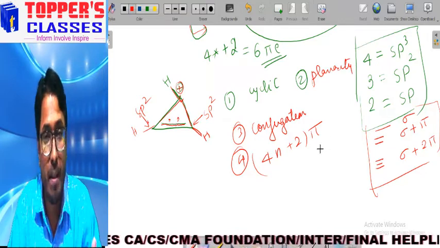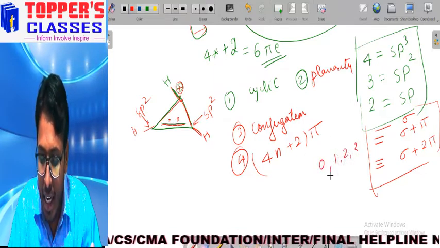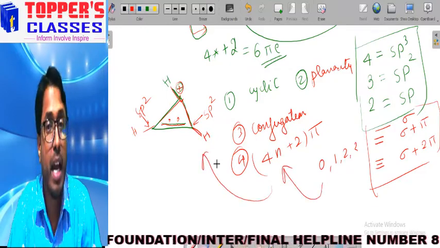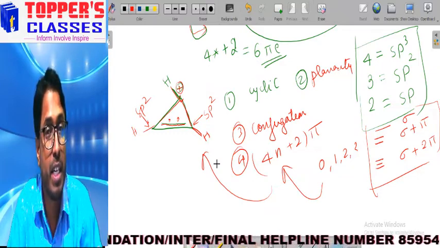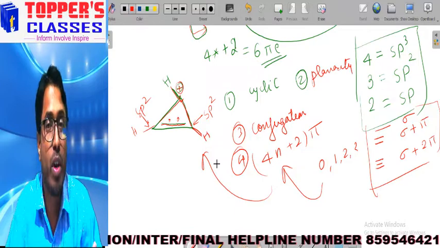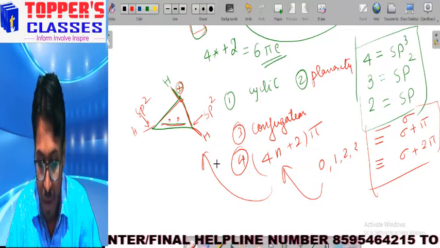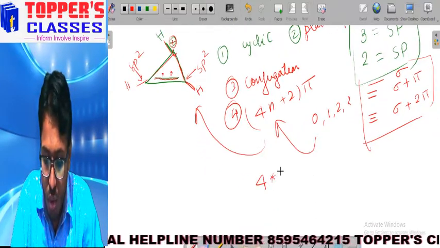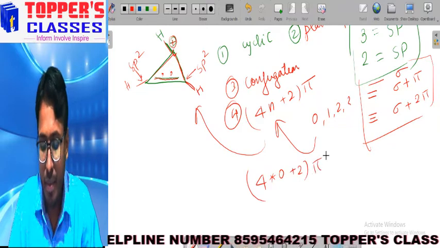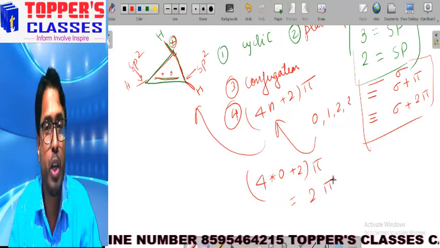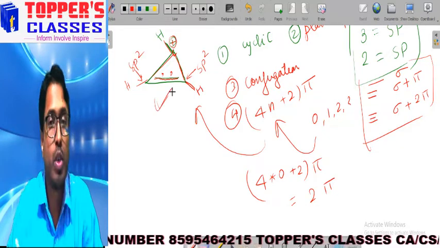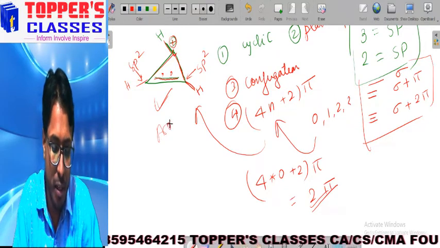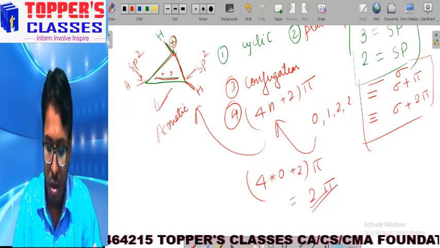So by putting 0, 1, 2, 3 and any number for n, if it comes out equal to the number of pi electrons present in the molecule, that means this particular molecule follows Huckel rule. If we put 4 into 0 plus 2, it comes out to be 2 pi. So this particular molecule is also following Huckel rule. So this is also an aromatic compound. Hope you are getting it.